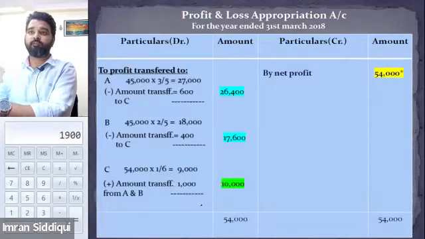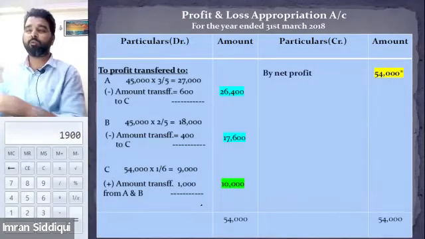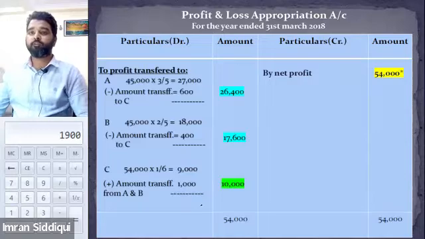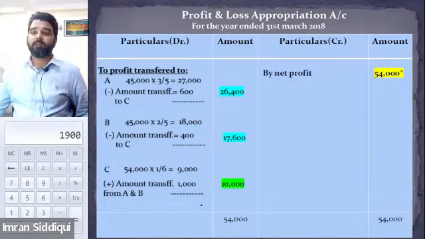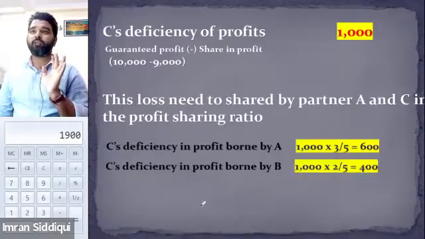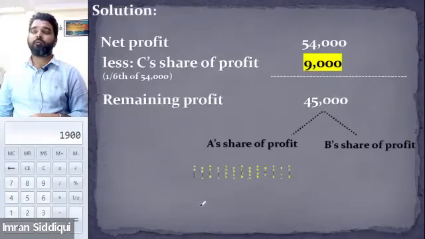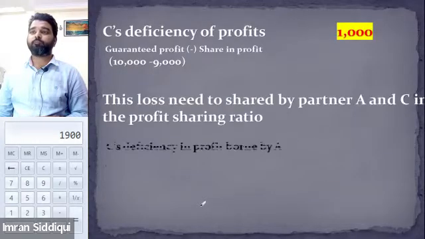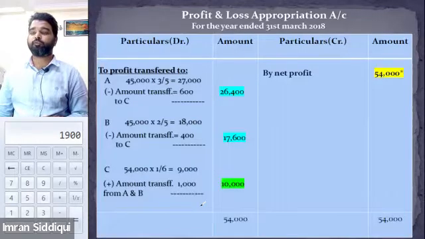So quickly, everyone, note it down. Start with the P&L appropriation. Prepare the P&L appropriation first of all, and the remaining slide you will note as the working note. This will be your main working. P&L appropriation is the main working. Then all this will be recorded as the working note. Do it quickly so that we can move to the next question.